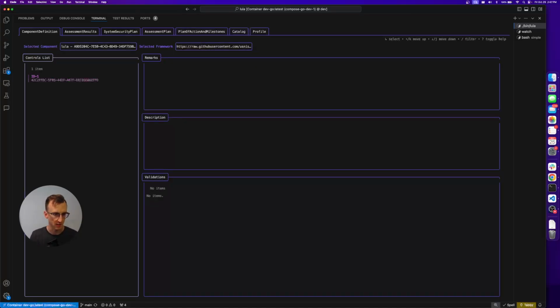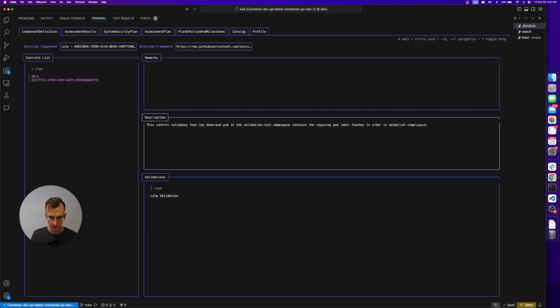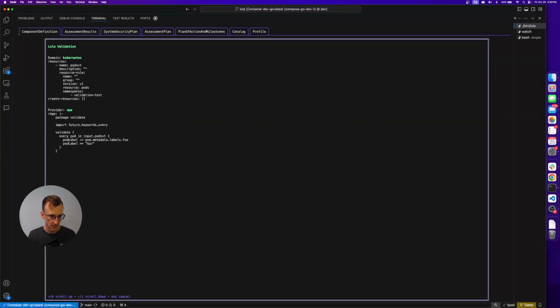And so if we look at things, we've selected this component. There's only one component in framework in this. If we arrow right, we can select a control. We can look at the remarks and description. There's no remarks on this control currently. Recent update to console for this release includes the detail version. So if we highlight our validation here, we're now highlighting it. We click D. We can look at the Lula validation in a view that makes the output a little more human friendly. You can see this validation uses the Kubernetes domain. Here's the resource it's getting, all the pods in the validation test namespace. And from there, we're running it through a policy.